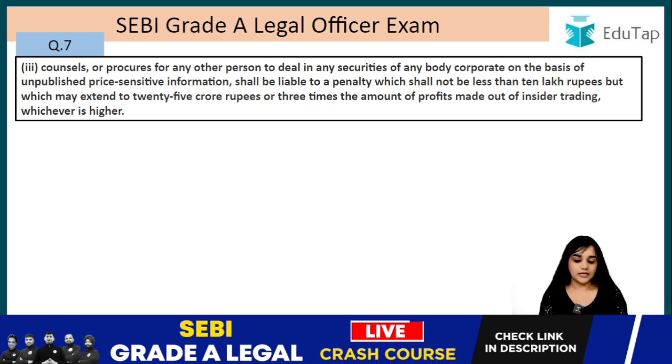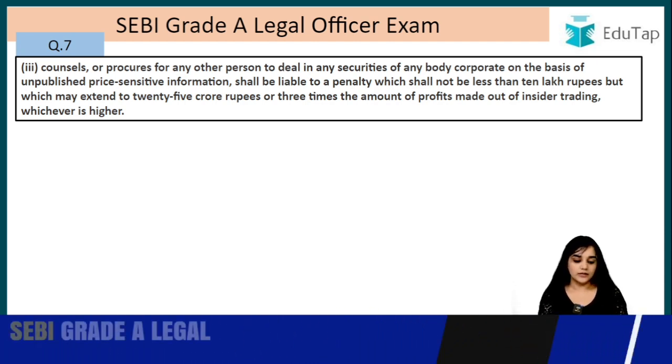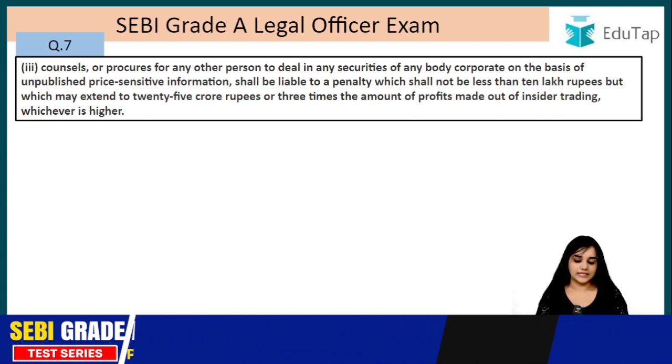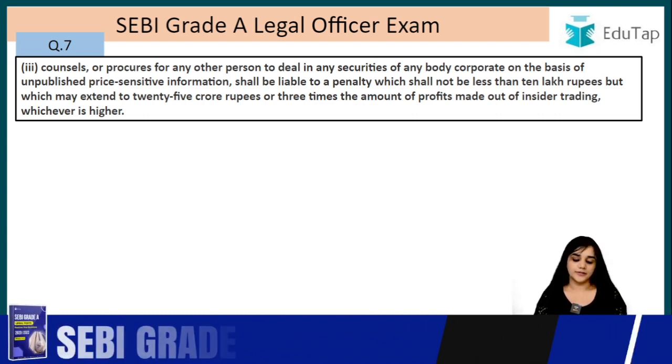So let's read the penalty again. Shall be liable to a penalty which shall not be less than 10 lakh rupees. So it could not be less than 10 lakh rupees, but which may extend to 25 crore rupees, or 3 times the amount of the profits made out of the insider trading, whichever is higher.